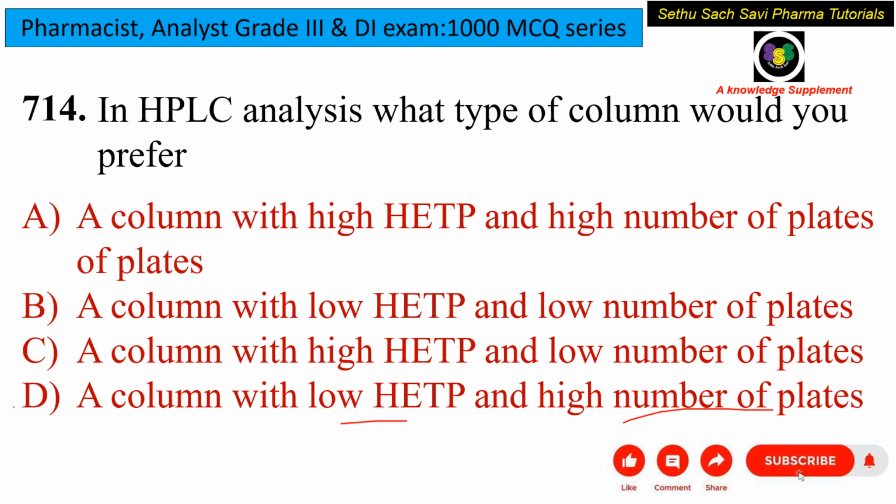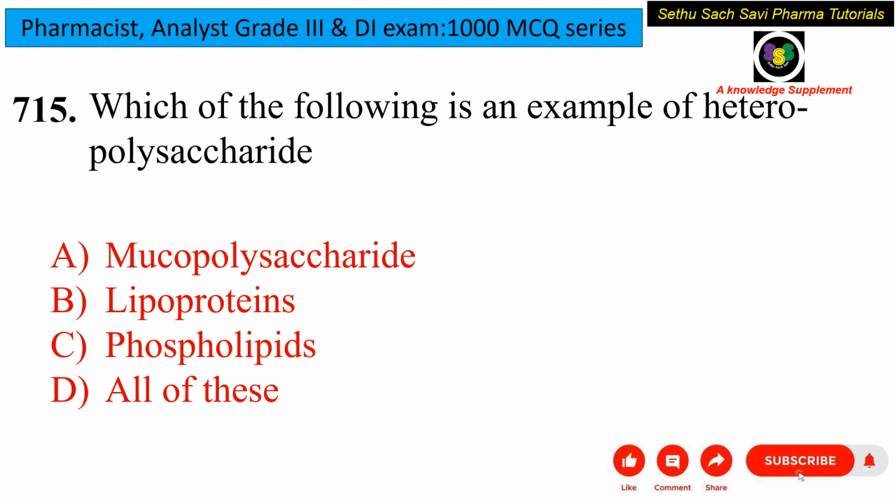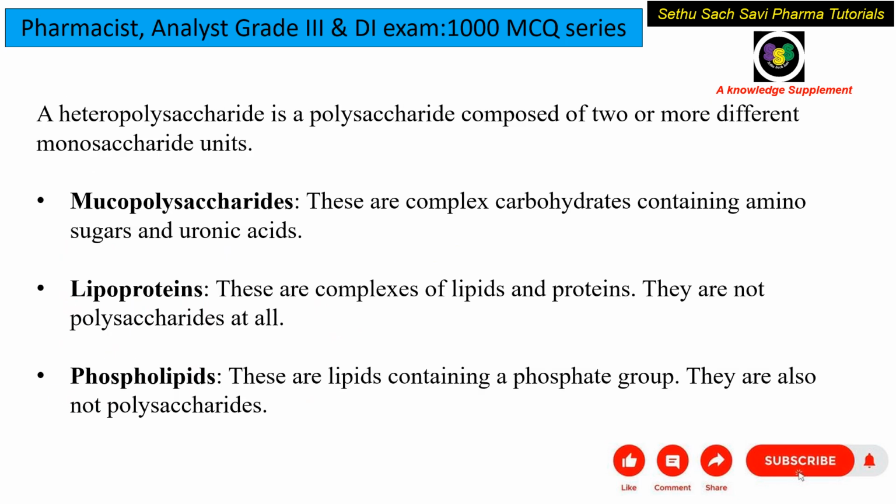That is option D. Which of the following is an example of heteropolysaccharide? Mucopolysaccharides, lipoproteins, phospholipids, or all of these? Heteropolysaccharides are polysaccharides composed of 2 or more different types of monosaccharides.